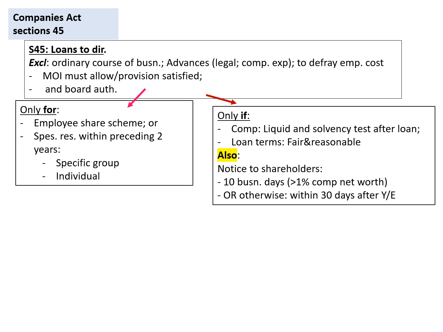In other words, if the net worth of the company is 1 million rand and the loan is 1.1 million rand, after 10 business days after the loan, the shareholders should be notified. Or otherwise, say the net worth of the company is 1 million rand and the value of the loan was 800,000 rand. Within 30 days after the year end of that financial year, the shareholders should be informed about such an agreement.